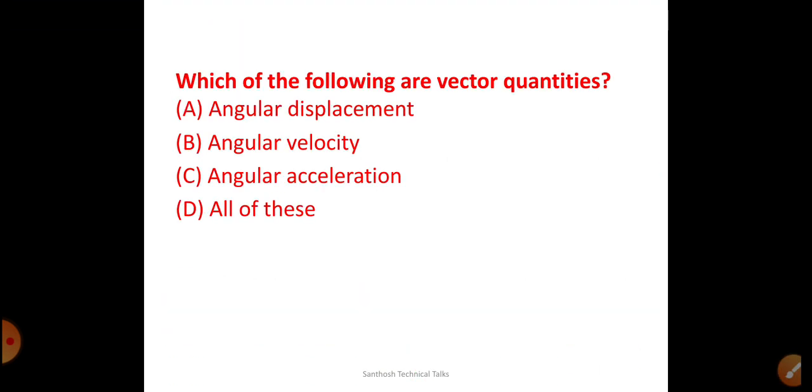The next question, which of the following are vector quantities? Angular displacement, angular velocity, angular acceleration, all are vector quantities. Vector quantities represent both the magnitude as well as the direction. Angular displacement always gives the magnitude as well as the direction. So all of these should be the right answer.